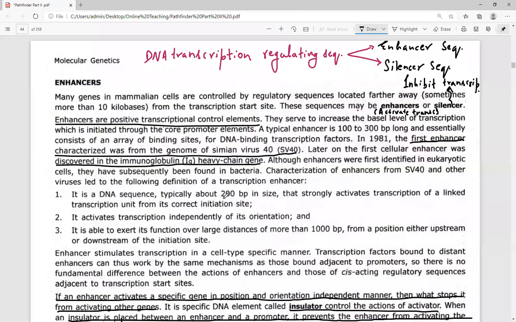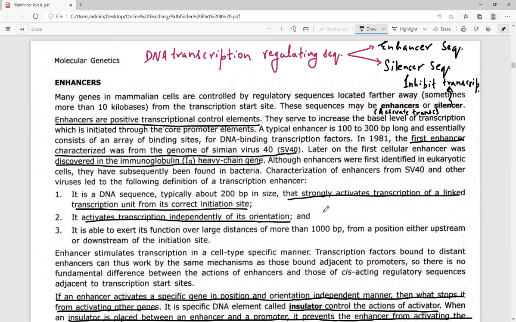They are usually 200 base pairs in length, and they strongly activate a linked transcription unit from its correct initiation site. Enhancer activates the transcription unit, silencer silences the transcription unit. It activates the transcription unit independent of its orientation. That means it is present in an orientation independent manner.